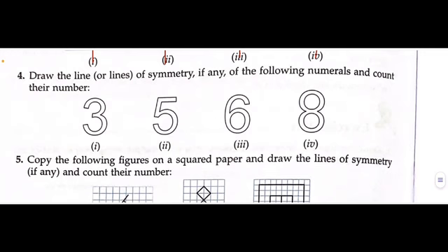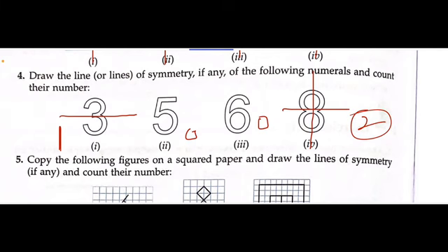Now these are the shapes they have given. So horizontal symmetry 0, this is for one line of symmetry 0, here also 0, and in case of 8 they are also symmetrical, and so there are 2 lines of symmetry for them. Now we will see question number 6.